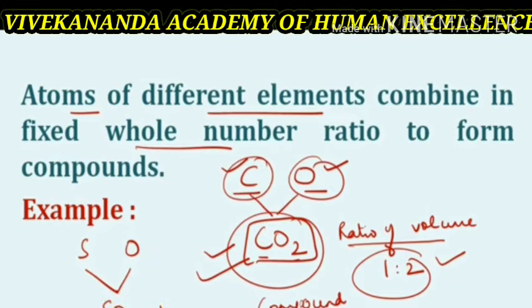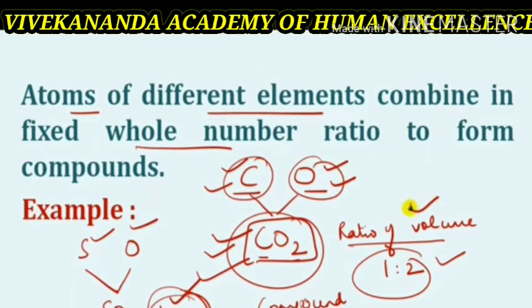In this also, one part of sulfur reacts with two parts of oxygen by volume to give SO2. So sulfur and oxygen combine chemically in a 1:2 ratio by volume to give sulfur dioxide. So their amount is a fixed whole number ratio.